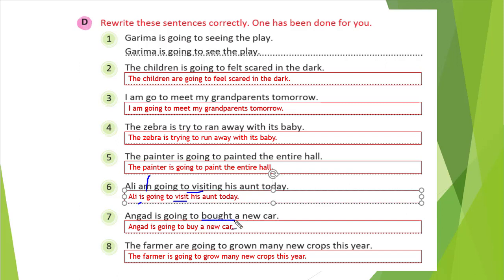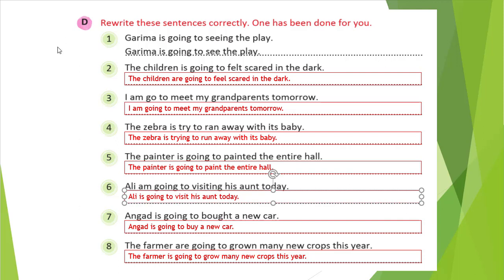Base form of the verb we need to write, in the place of bought we will write buy. Angad is going to buy a new car. The farmer are going to grow many new crops this year. This grows is the third form. The answer should be in a base form. So the farmer is going to grow many new crops this year. That is the answer. So this way we can write the answer correctly.